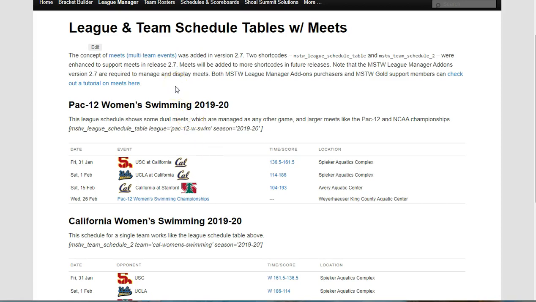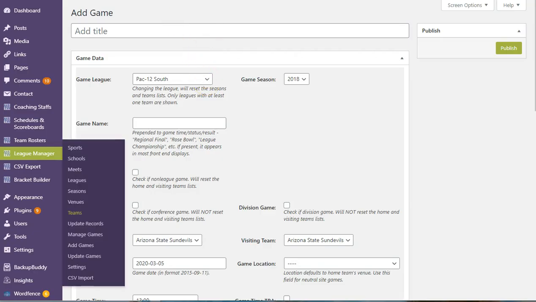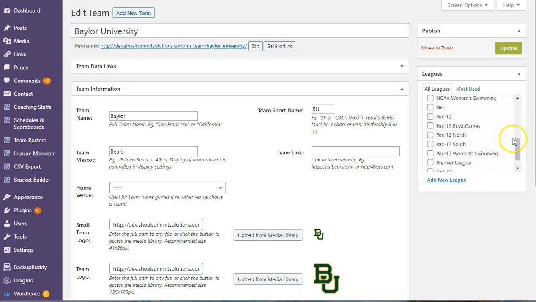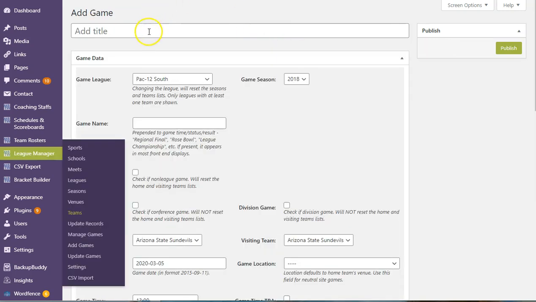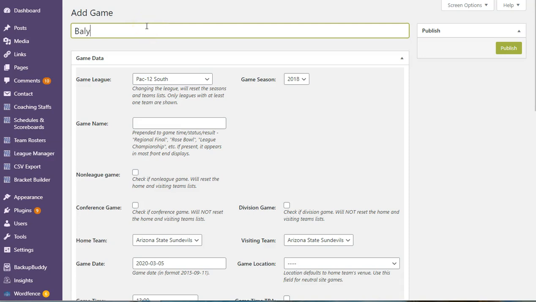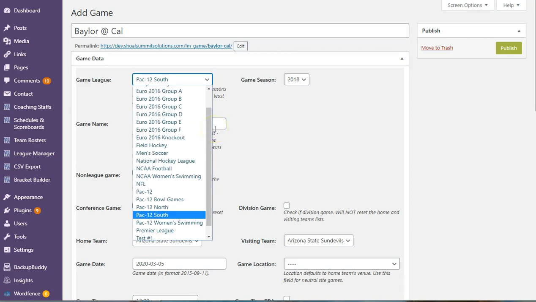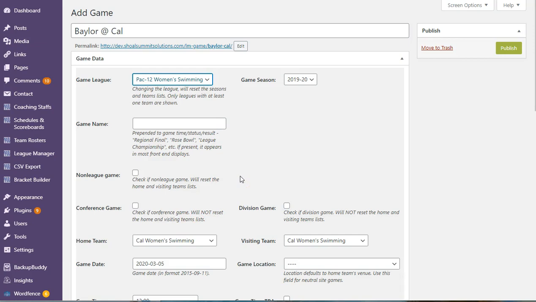So I'm going to try and add a game for Baylor, and I've already created a team named Baylor, but I haven't put it in any league. I certainly don't want to put it in Pac-12 swimming, and I could put it in NCAA women's swimming, but let's just see what happens if we don't put it anywhere. Let's create the game. Let's say right now that it's a Pac-12 game, or dual meet.